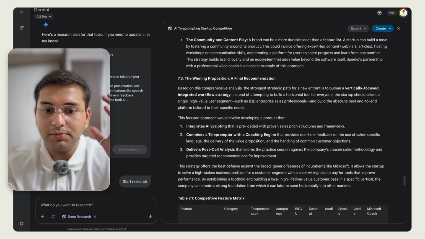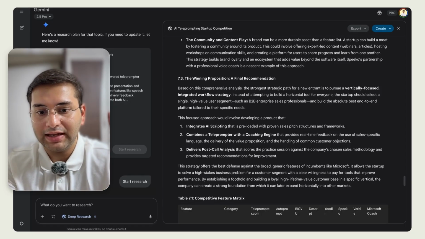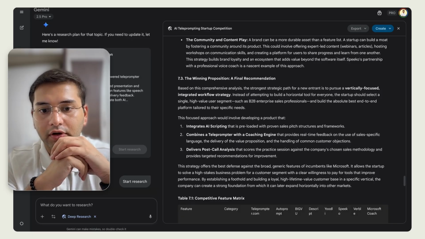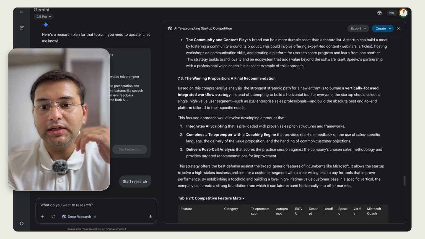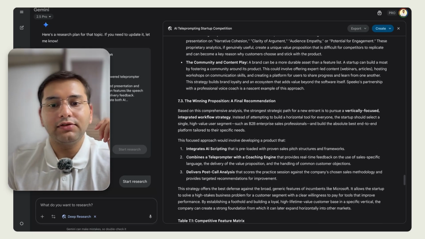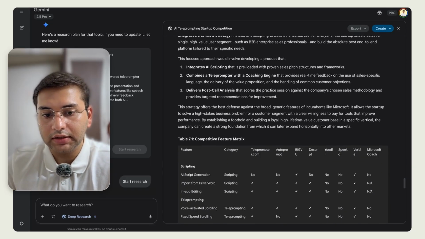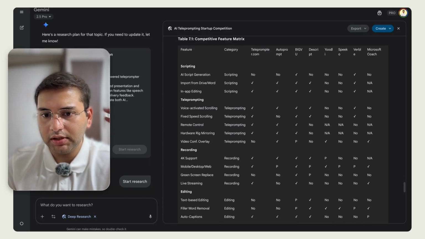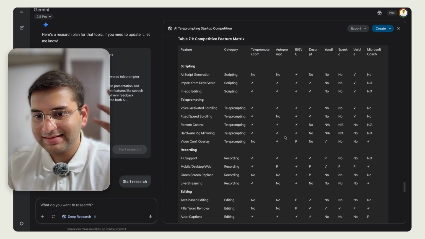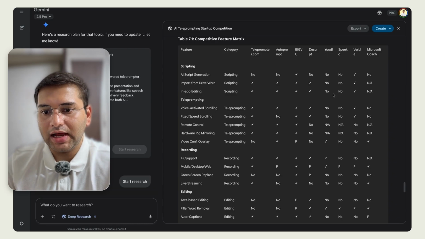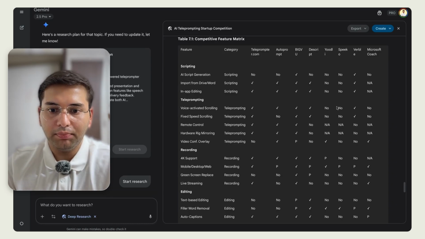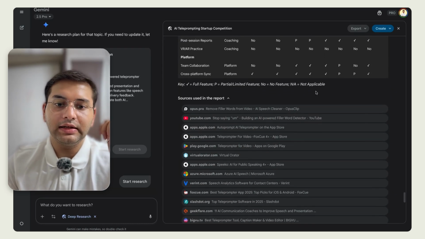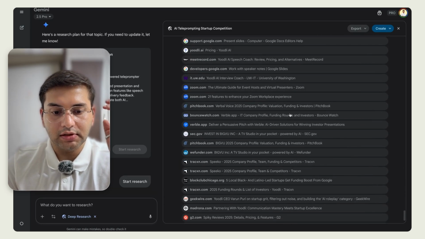So I should basically integrate AI scripting, give an end-to-end solution. I should have a coaching engine. I should deliver some post-call analysis. So after the presentation has been done, and then I should really dive into a particular vertical. Then it gives me this table of what each app provides, a nice visual to again understand what I can add to gain competitive edge in particular segments. And then there's a bunch of sources listed here.